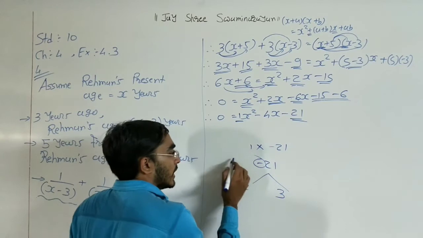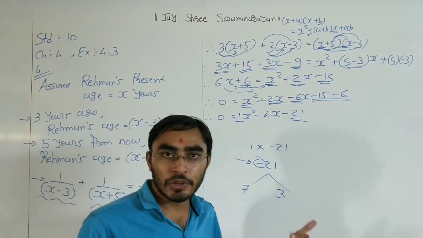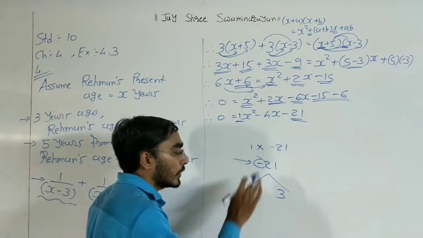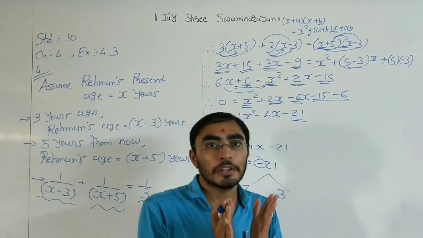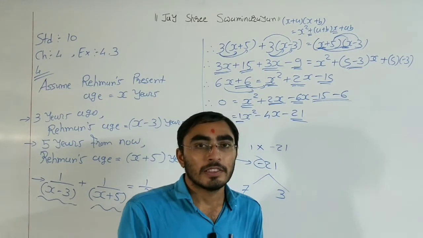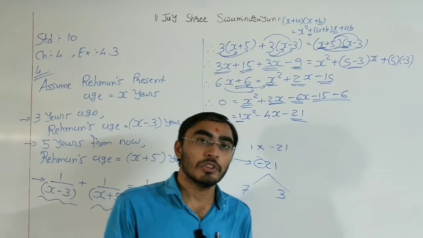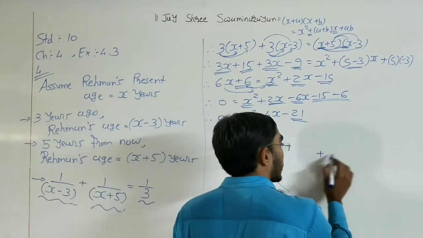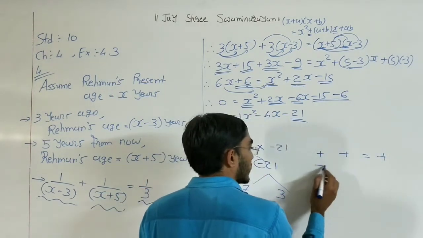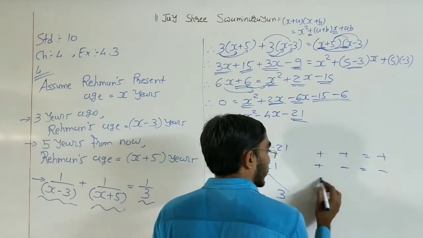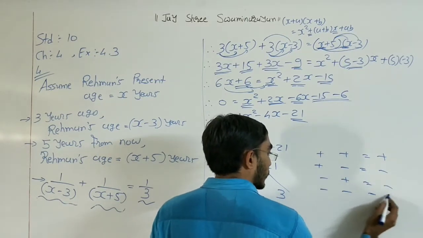Okay. Now here we have a negative sign. Negative sign, it means we need to use the subtraction process. Now where can we do the subtraction process? That means plus plus, we are doing plus, right? Plus minus minus, minus plus minus, and minus minus plus.